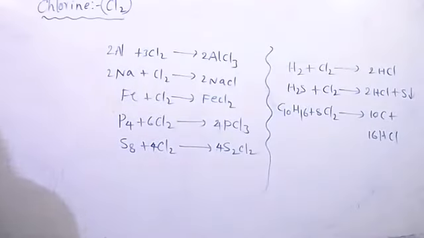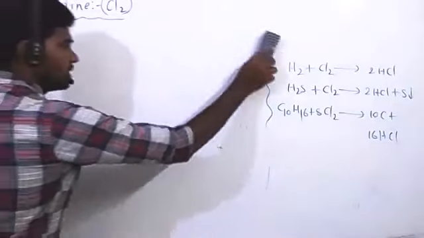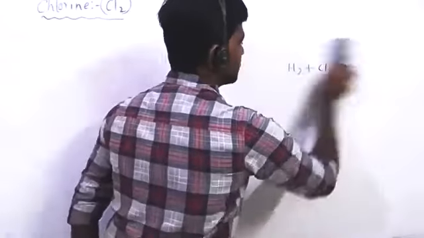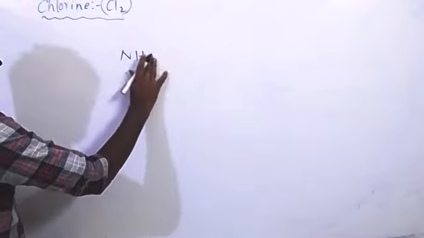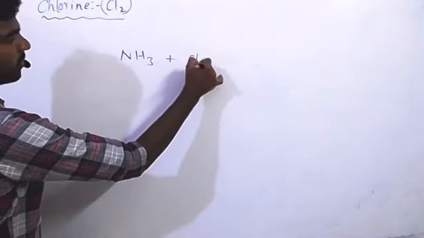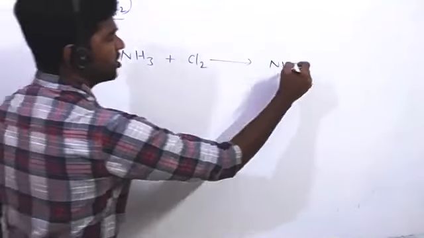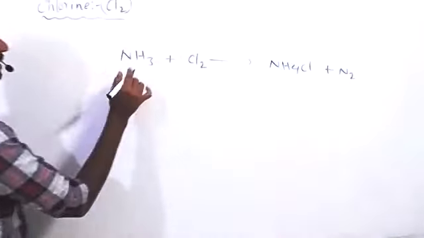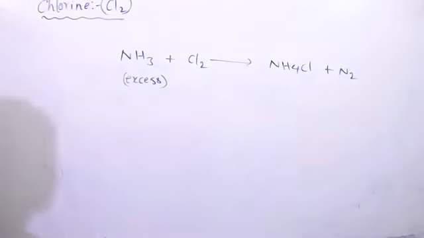Okay, next reactions are very important. Reaction of chlorine with ammonia. In one reaction we are taking excess ammonia. In another reaction we are taking excess chlorine. Ammonia with chlorine, no doubt it forms ammonium chloride and releases nitrogen gas. If we take excess of ammonia, it gives NH4Cl and N2 gas.